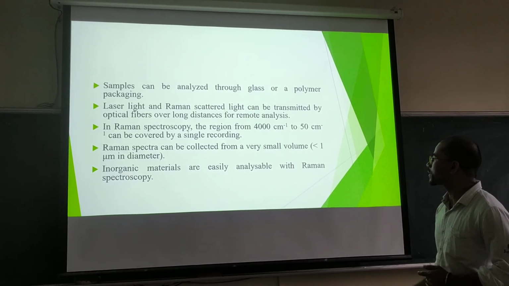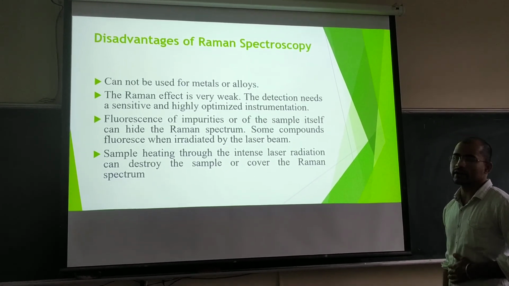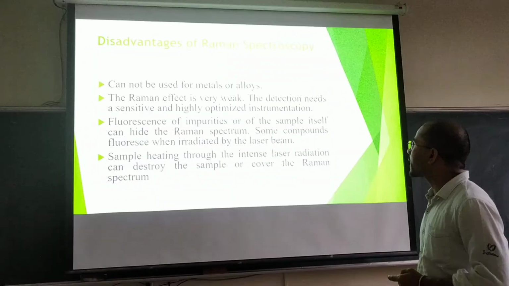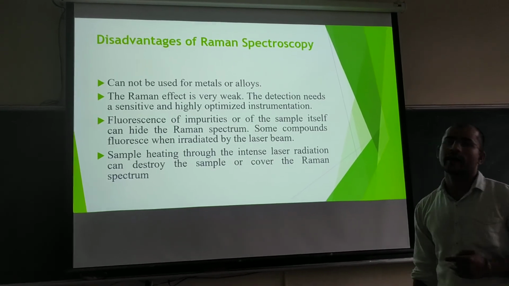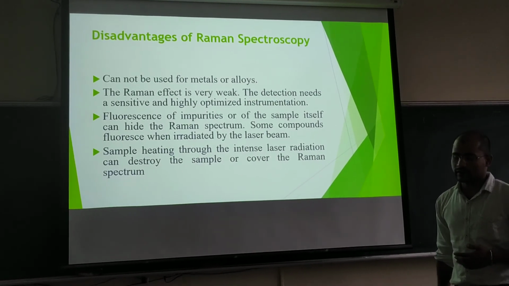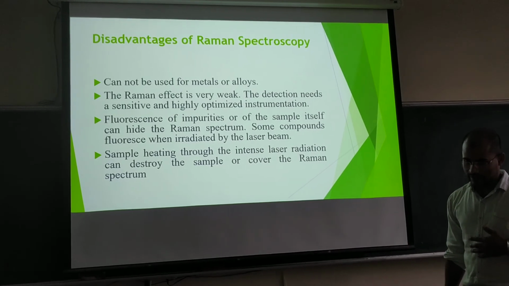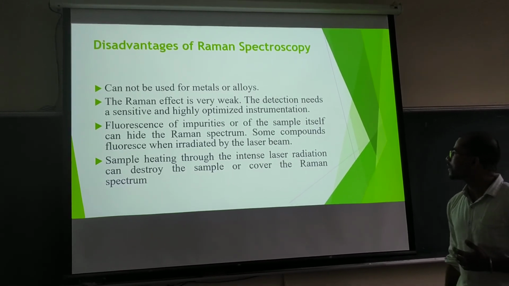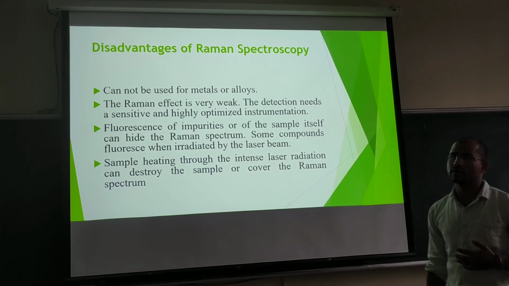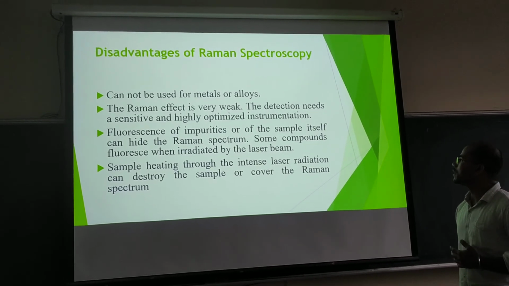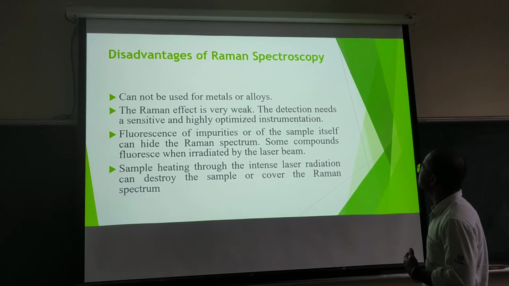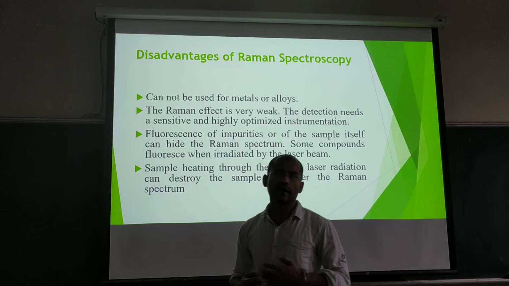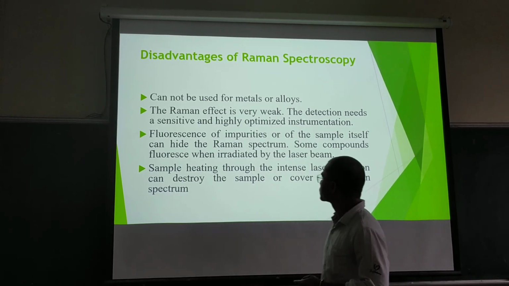Inorganic materials are easily analyzable with Raman spectroscopy. But it also has some disadvantages. It cannot be used for metals and alloys. The Raman effect is very weak. The detection needs a sensitive and highly optimized instrumentation. If we have some problem in our instrument, then the result will not be good.